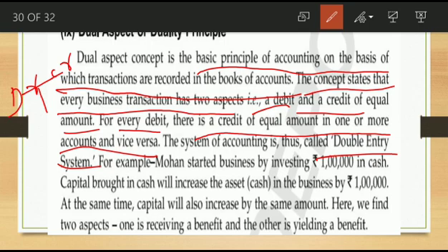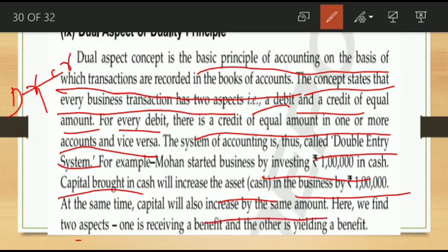For example, Mohan started a business investing 1 lakh in cash. What are the two aspects here? Every transaction has two aspects, a debit and a credit. Capital brought in cash will increase the asset cash in the business by 1 lakh. At the same time, capital will also increase by the same amount.